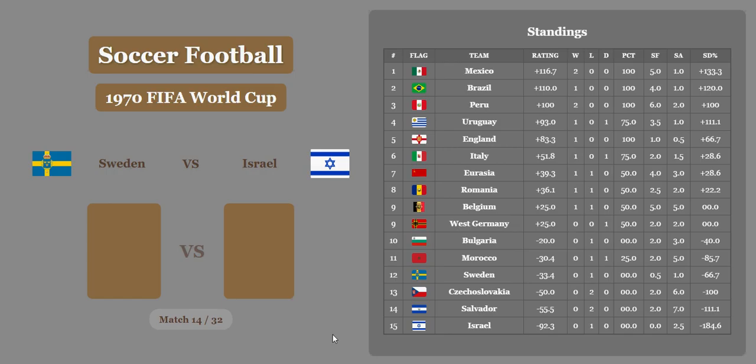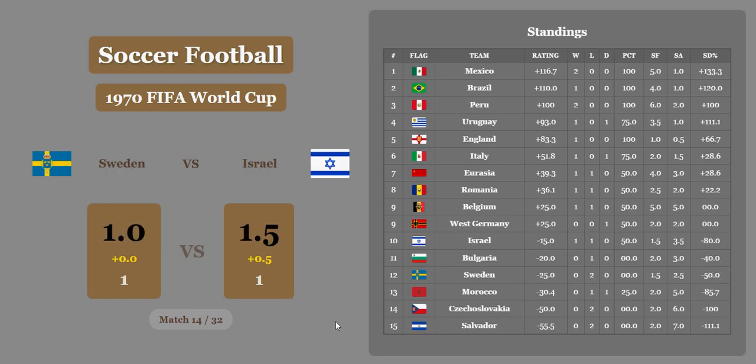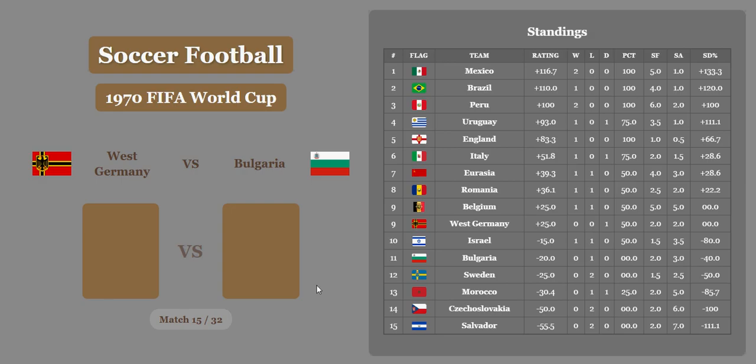Sweden versus Israel. Big matchup. Sweden and Israel draw. However, Israel's going to get a half goal for economic difference, which is going to put them up, and that's what I'm talking about. That half goal in economic difference can really make a big difference in the standings. And Israel pulls off a surprising upset according to the economics, and they move up to 10th place, and Sweden doing terrible in 12th.